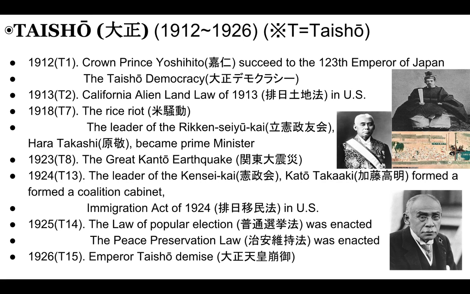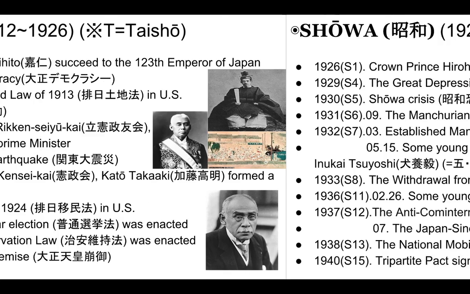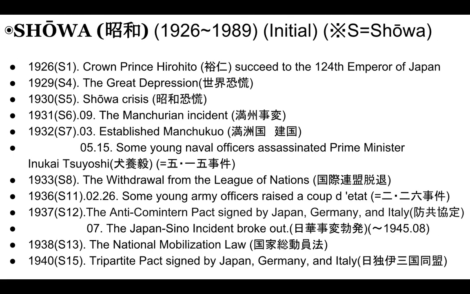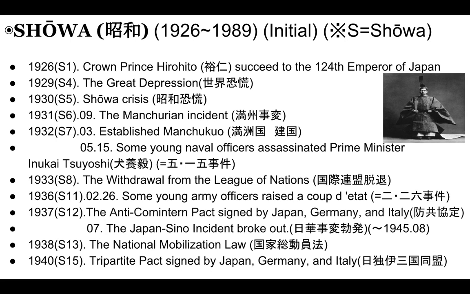In 1926, Emperor Taisho died. So the next era is Showa, from 1926 to 1989. In 1926, Showa first, Crown Prince Hirohito succeeded as the 124th Emperor of Japan.